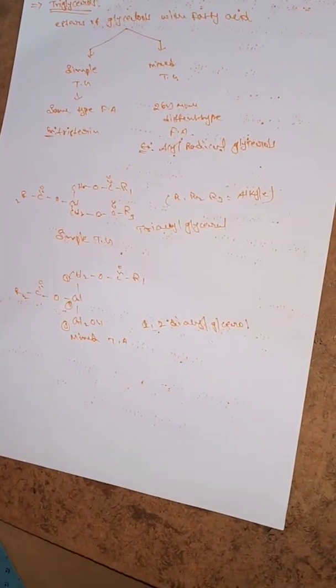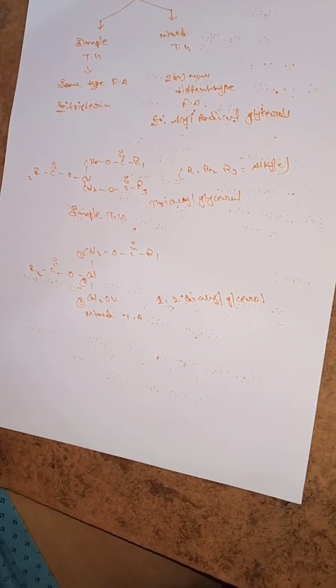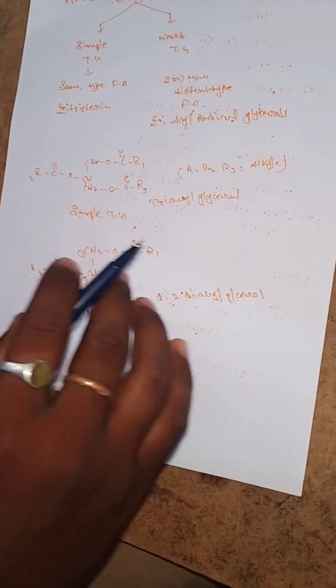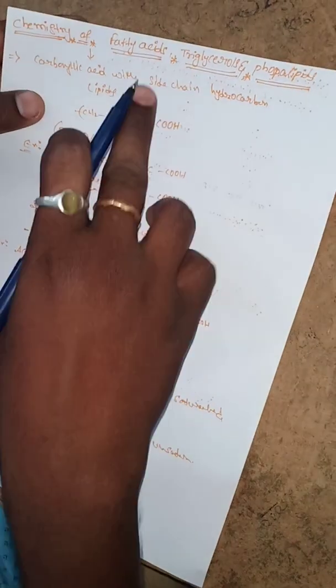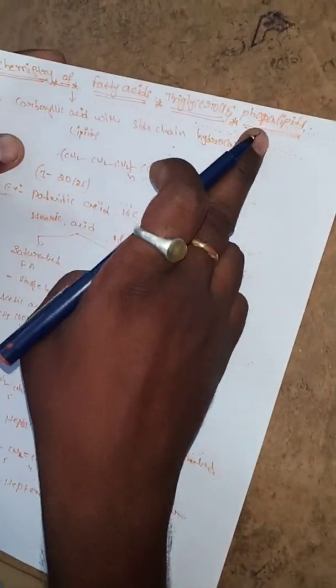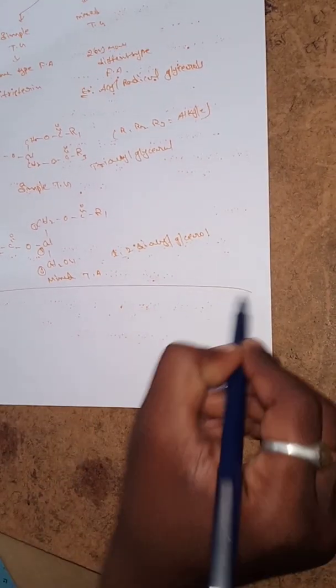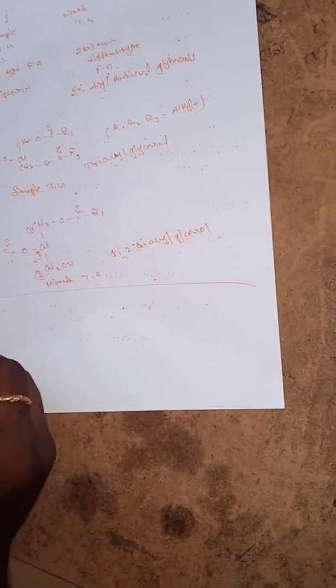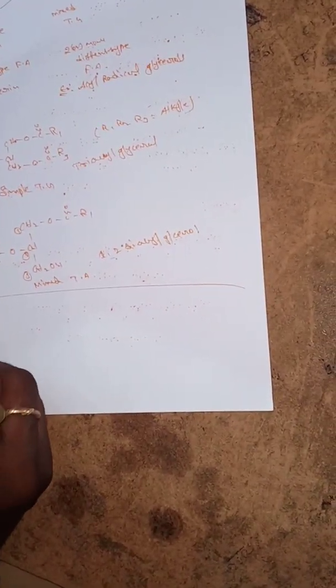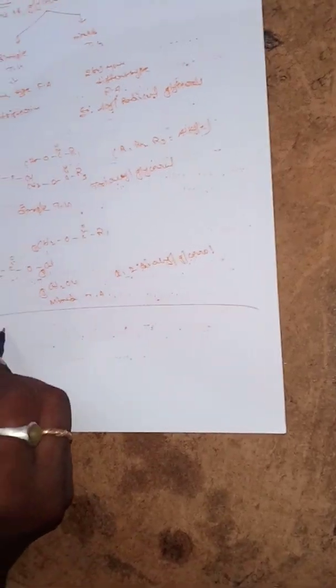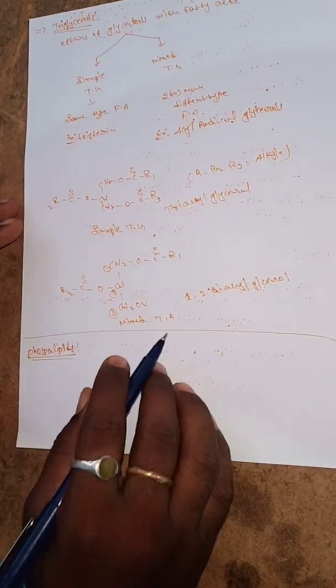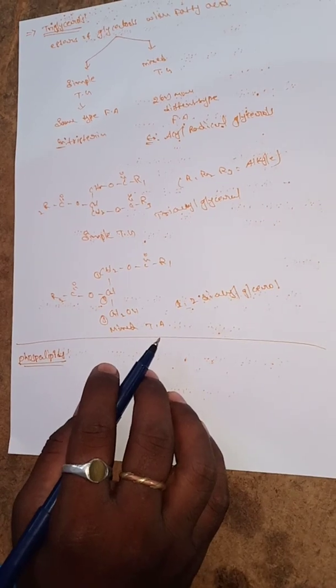The next one, we discuss one more topic. What is our topic? Fatty acid is over, glycerol is over. The next topic is phospholipids. So what are the phospholipids?